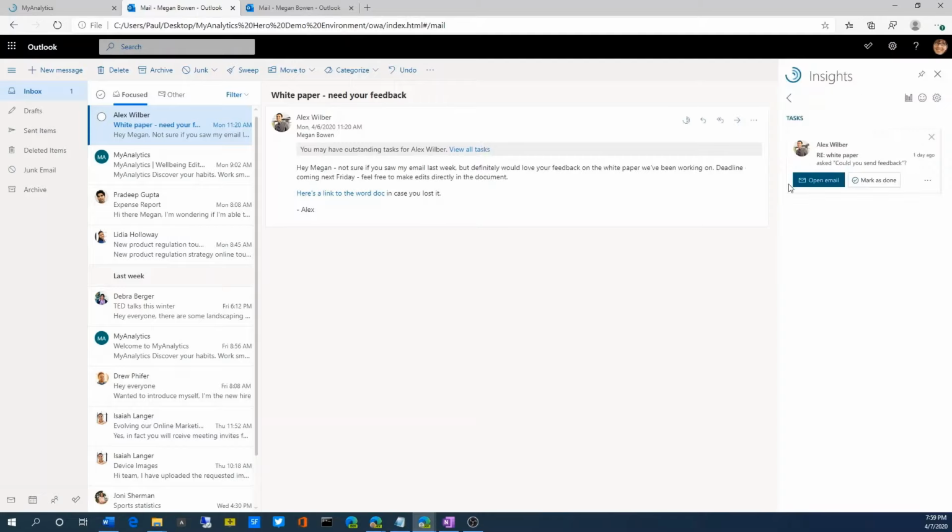She can view all tasks. She can see here's the email from Alex. She can remedy the situation by adding this to one of her focus time blocks. She would then see the next focus time and she can click Add.